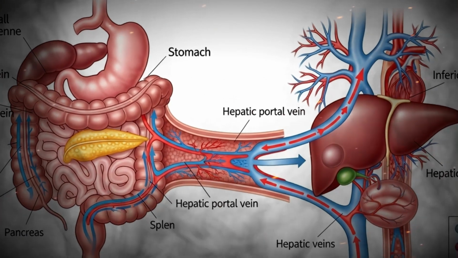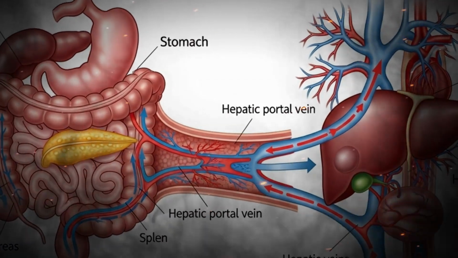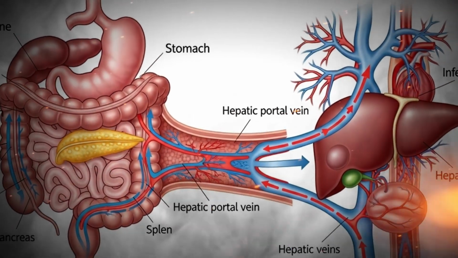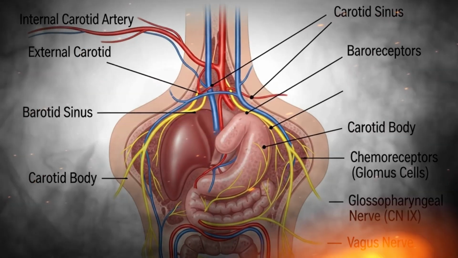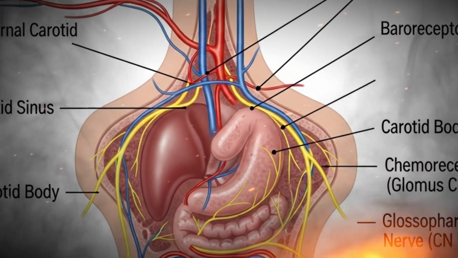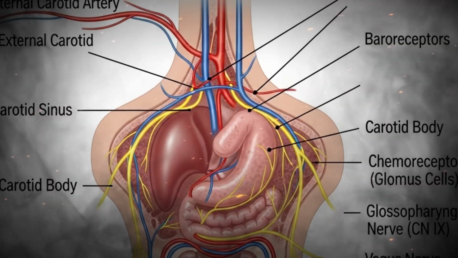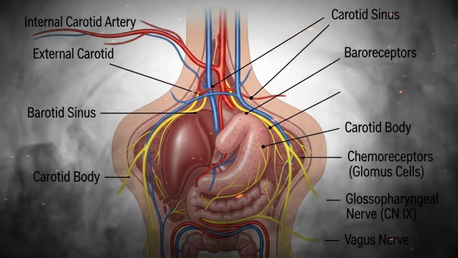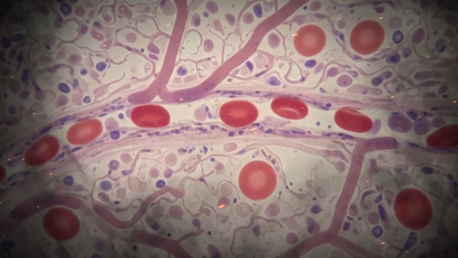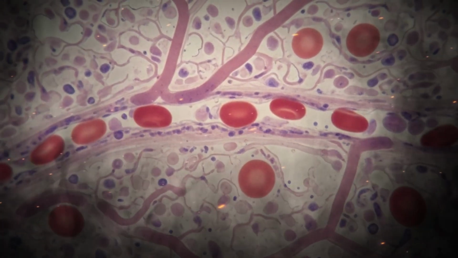The circulatory system is one of the most vital networks sustaining human life, and blood vessels serve as its intricate highways, carrying blood to every cell of the body. These vessels form a continuous closed circuit that begins and ends at the heart, ensuring the delivery of oxygen, nutrients, hormones, and immune cells, while simultaneously removing carbon dioxide and metabolic wastes.